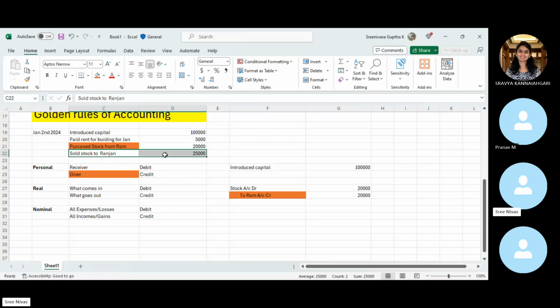And let's see what is happening with the sold stock to Ranjan. Even in this case, we are not receiving any amount from Ranjan. Ranjan is our customer, right? Again, we will see the same. What is happening here? Who is receiving the product?